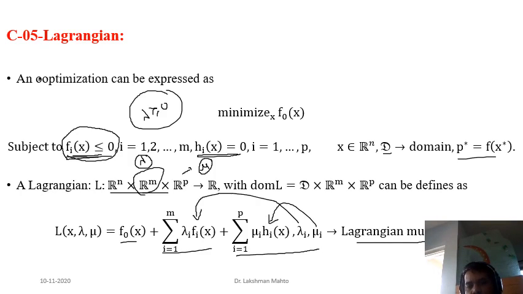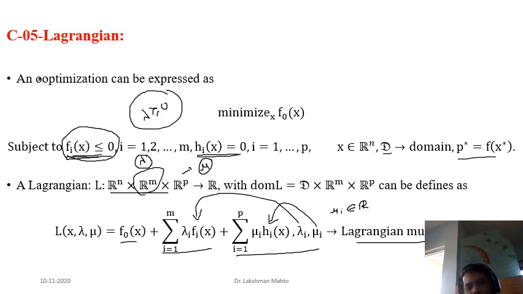Easily you can see that there is no role of sign here. Why? Because h i of x is equal to 0. If you multiply any quantity with 0, it will vanish and again become 0. That's why mu is unrestricted. Every mu i can be negative, positive or 0, whatever it is. There is no specific condition over mu i. Every mu i is just a real number, any type of real number. We are not putting any condition, so it is an unconstrained kind of Lagrange multiplier.